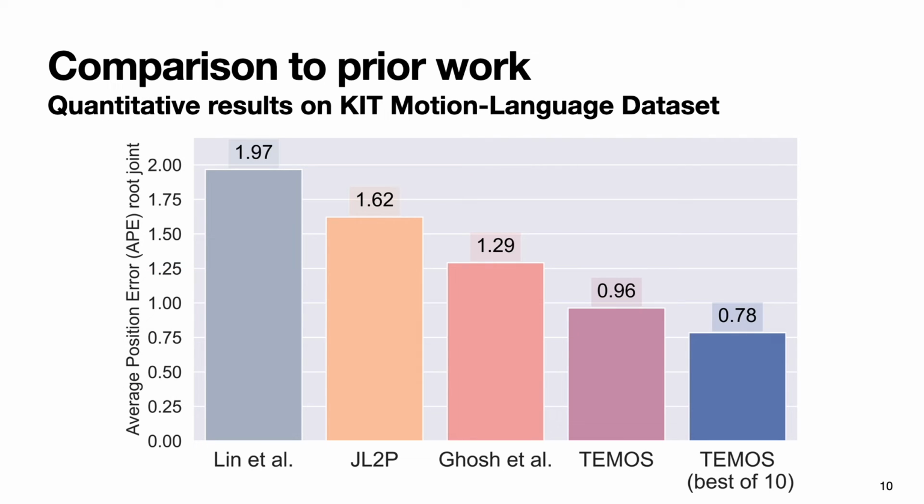On the standard quantitative evaluation that compares difference from the ground truth motion, we outperform all previous methods by evaluating one random sample from our generations. In addition, as our method is probabilistic, we can sample more than one motion given a single text. For example, if we sample 10 motions per text and pick the best for evaluation, we are more likely to generate movements that are closer to the ground truth, allowing us to further improve the metrics.